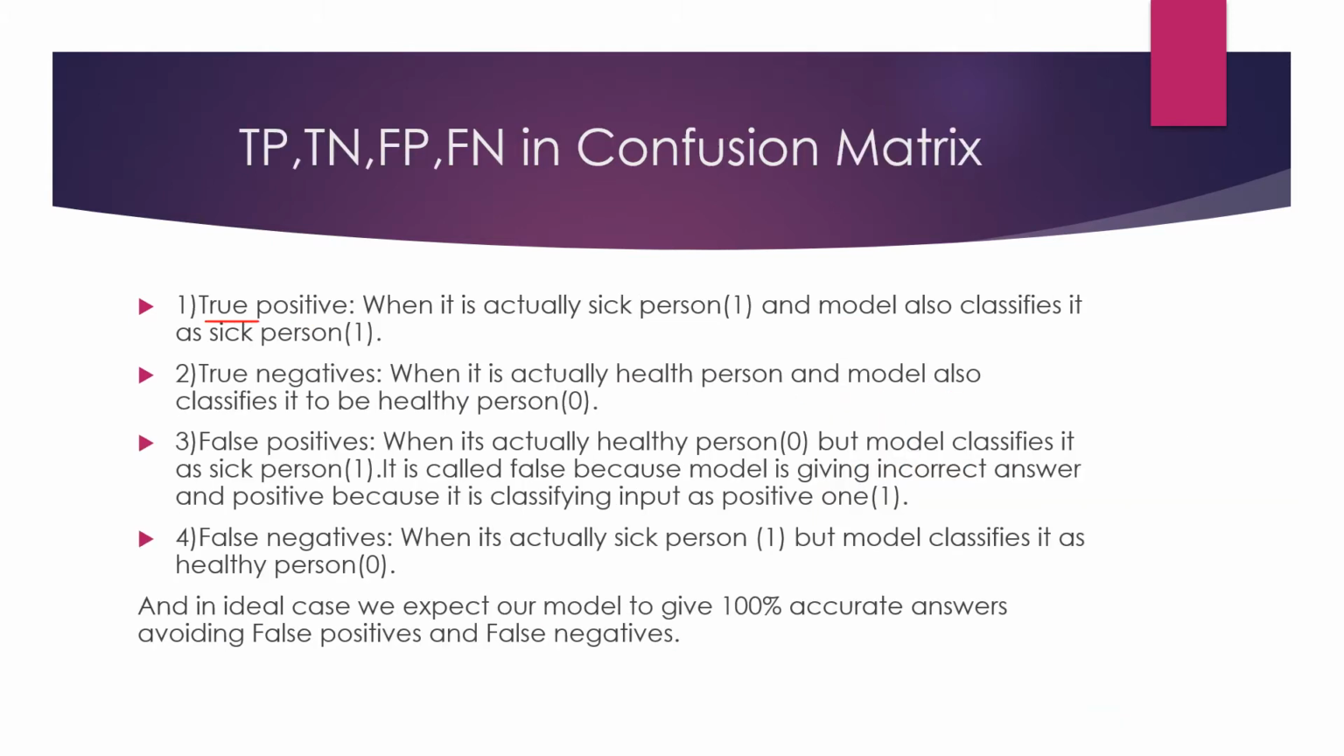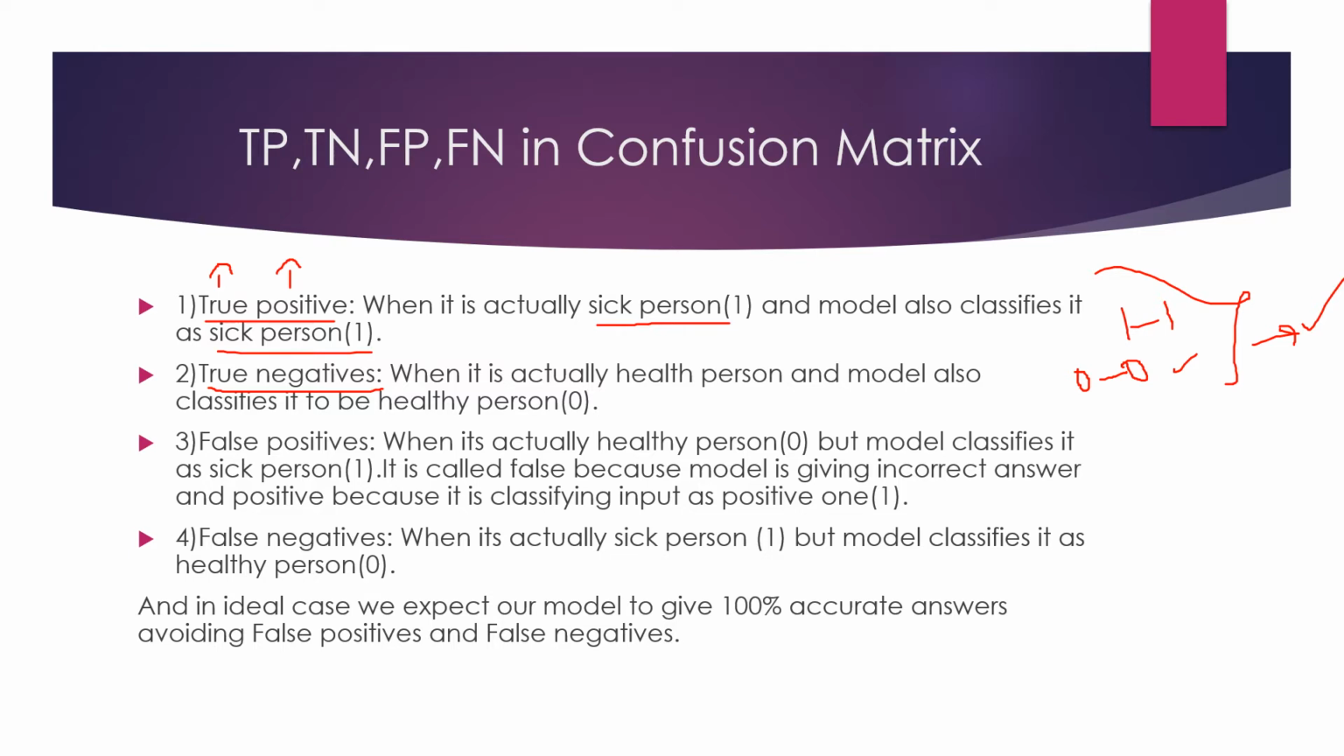The first one is true positive. As the name suggests, true means it is actually a positive value, and we are also predicting a positive value. That is, as we assume that positive means sick person, it is actually a sick person instance, and we also predicted it to be a sick person. So 1, and we also predicted 1. And when it comes to true negative, it is actually class 0, and we also predicted it to be class 0, that is negative. So it is true negative. In these both cases the model is predicting correctly.